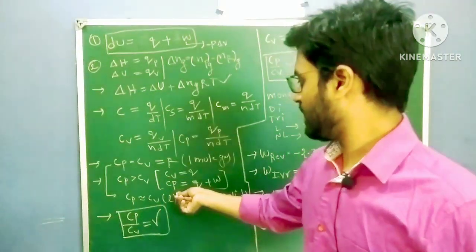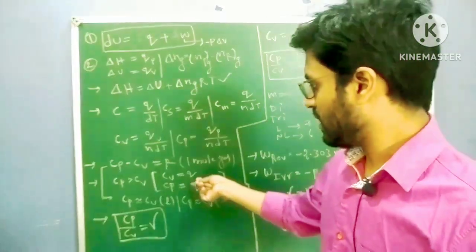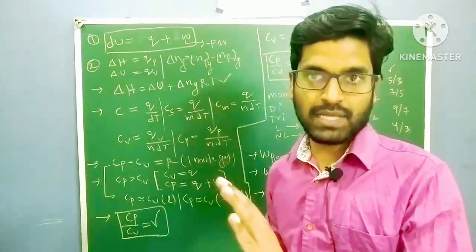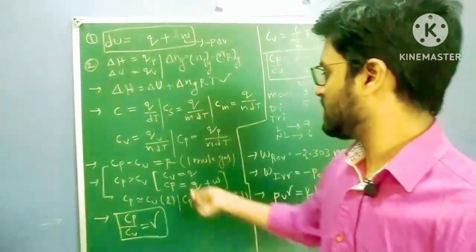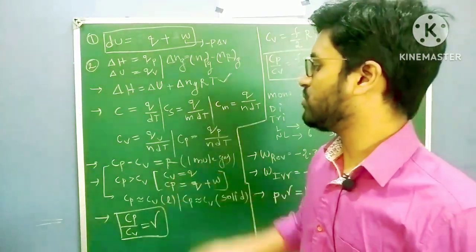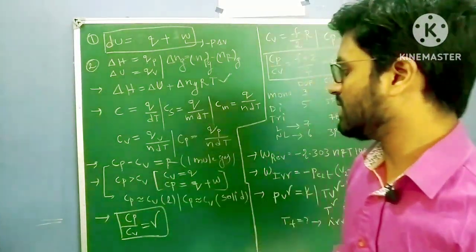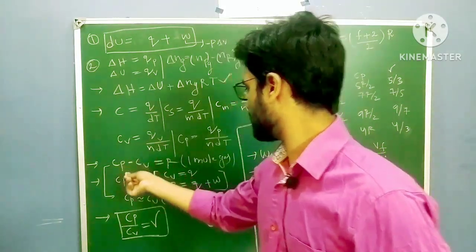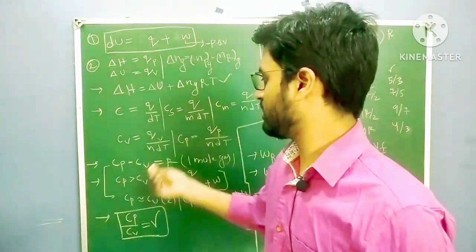Why? Cp equals Q plus W. So you are adding W to the Q. That means you are adding something, so the Cp value is high. Cv equals Q only, so the Cv value is low. So Cp is always greater than Cv. This is for gases. For gas molecules, Cp minus Cv equals R.